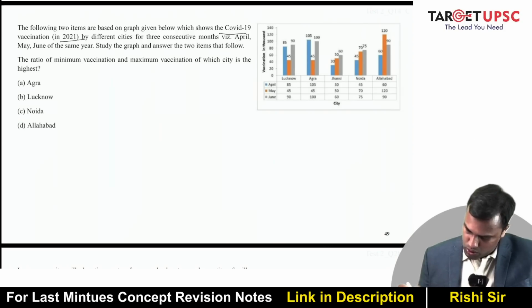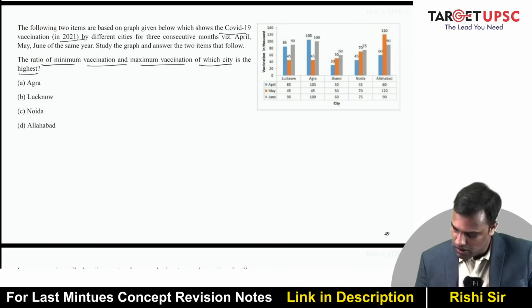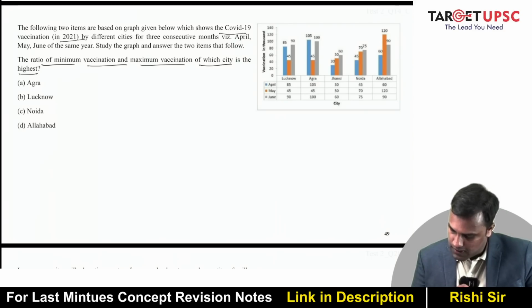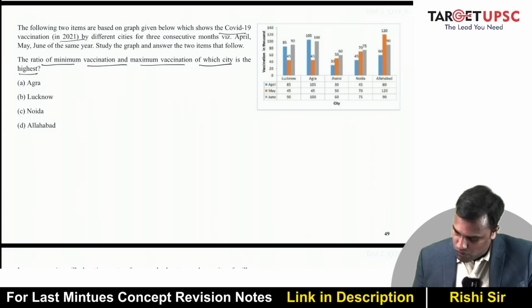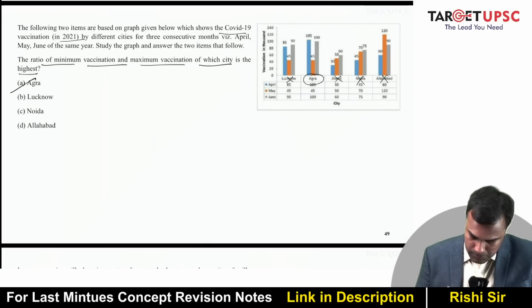Okay, so we saw this set. The ratio of minimum vaccination and maximum vaccination of which city is the highest? Minimum and maximum is highest for which city? So minimum here is 30 to 60, so 1 is to 2. 45 to 90, this is also 1 is to 2. And this is 45 to 105. So Lucknow is not the answer, Jhansi is not the answer, Noida is not the answer. This is also 1 is to 2. So it has to be Agra.